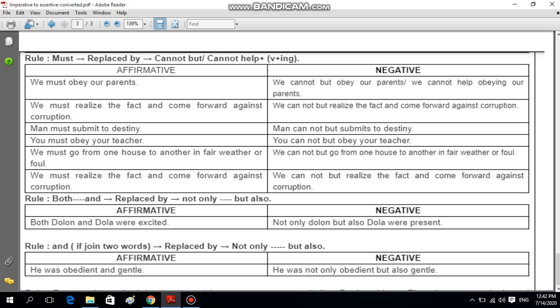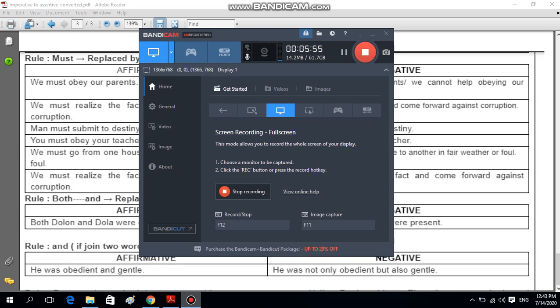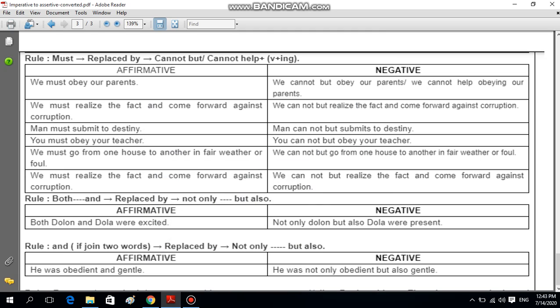Then another affirmative rule: if you find both, it will be replaced by not only but also. So both Dolan and Dola were excited, so not only Dolan but also Dola were excited. He was obedient and gentle, so she was not only obedient but also gentle. So this is the review of the previous class. We have gone through rules here: for only, alone, merely we take none but, nothing but, not more than, not less than. For must we take cannot but, cannot help. For both we take not only but also. This we had gone through earlier.